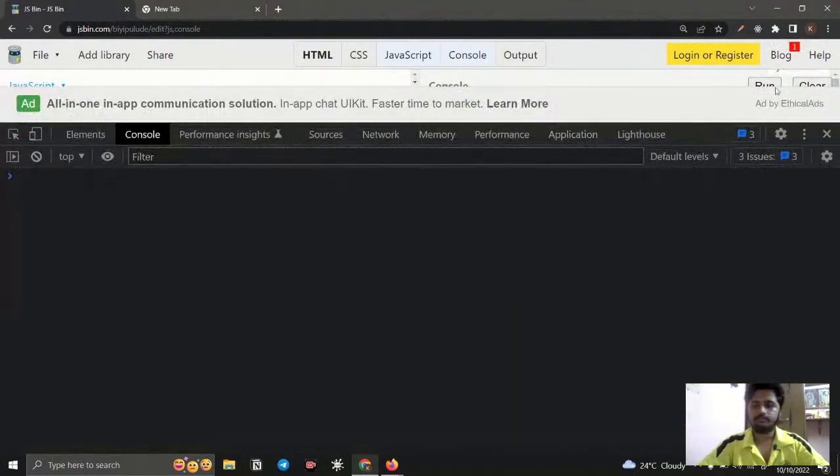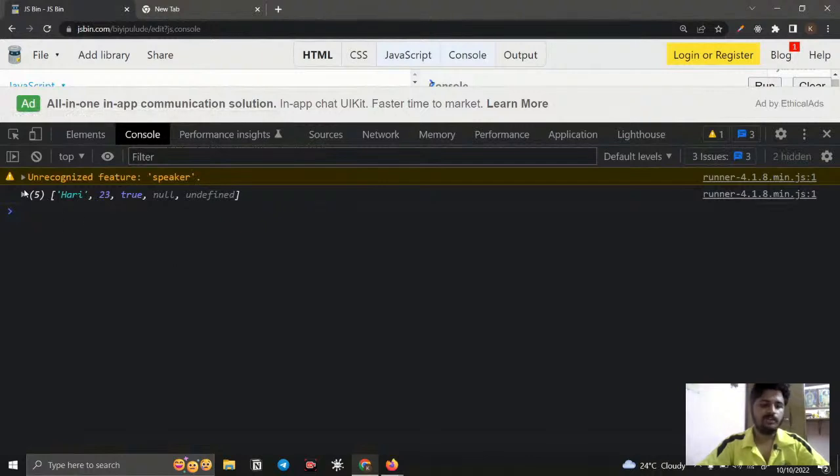Just leave it, run it. Here you can see this is actually an array we have created, and it's like a list. If I click this, you can see the dynamic view of the array. Here you can see Hari, 23, true, null, undefined is available. So this is how